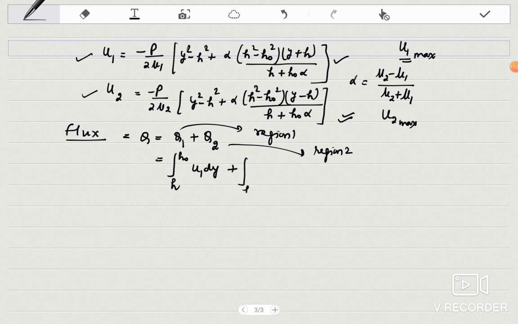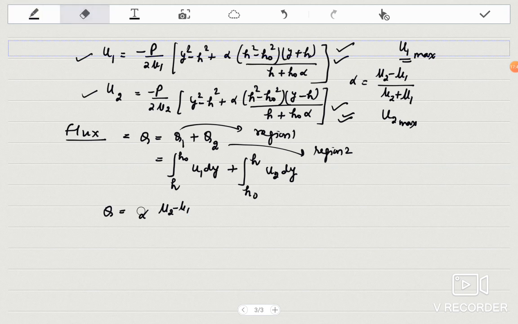And in the second region, your y is varying from h0 to h, so it will be integral of U2 dy. You just put the value of U1, you just put the value of U2, integrate and calculate, you will get your Q.